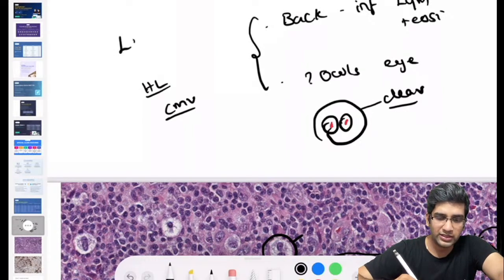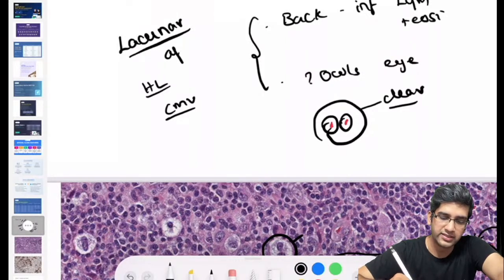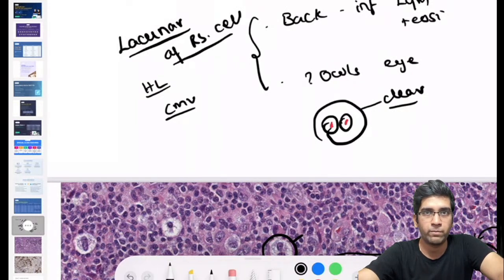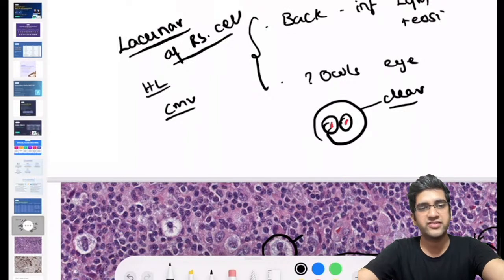You must have heard about lacunar, perfect, right? You must have heard about the lacunar variant of RS cell, right? So if I assume that this is a lacunar variant of RS cell, what type of Hodgkin's lymphoma am I suspecting? Classical Hodgkin's is still, you can fine tune your diagnosis. It's not just classical Hodgkin's. There's one variant of classical Hodgkin's which will have lacunar variant of RS cell, which subtype? In other words, is it nodular sclerosis, mixed cellularity, lymphocyte predominant, or lymphocyte depleted? Which will have your lacunar variant of RS cell?